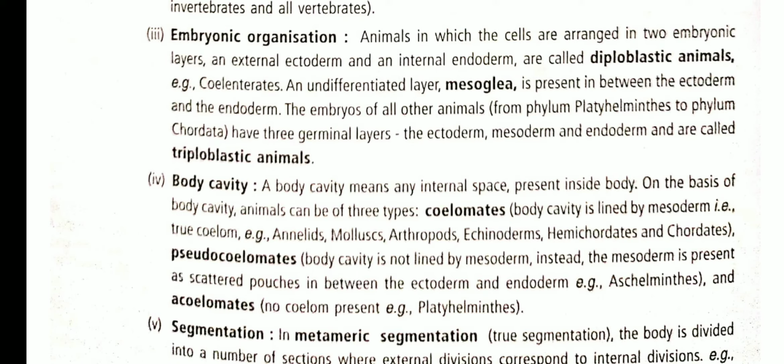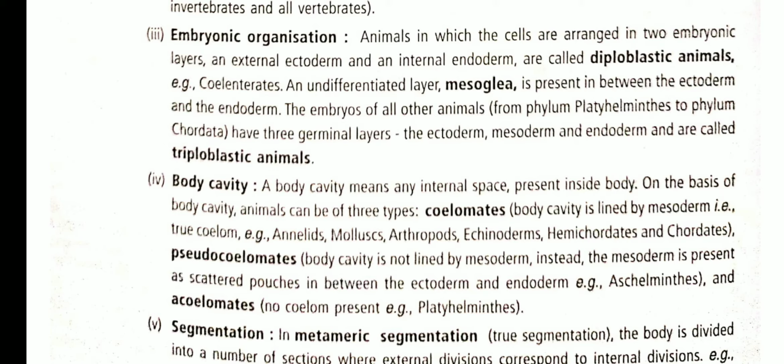The other level of organization is the triploblastic animals, where the embryonic layers are three. Triplo means three layers are there. The outer layer is called the ectoderm, the middle layer is called the mesoderm, and the inner layer is called the endoderm. From the phylum Platyhelminthes upward, all are triploblastic organisms: Platyhelminthes, Aschelminthes, annelids, arthropods, mollusks, echinoderms. Phylum Hemichordata is also triploblastic, and all the members of phylum Chordata are also triploblastic.